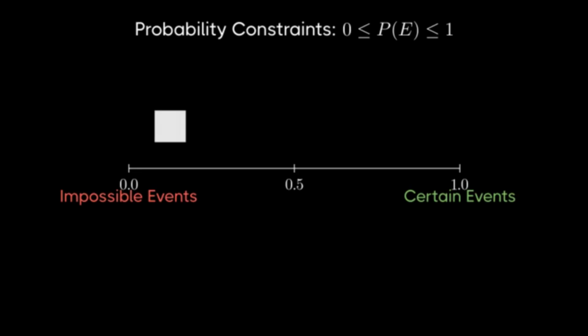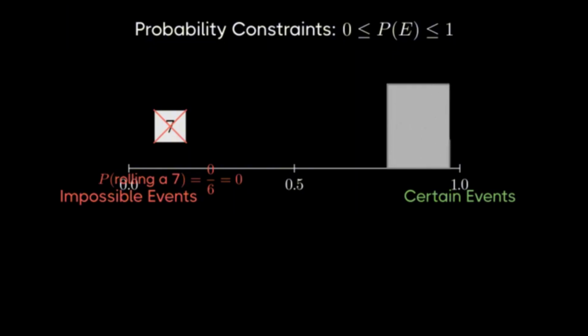Consider rolling a 7 on a standard 6-sided die. If we look at a regular die, the faces only show numbers 1 through 6, so getting a 7 is simply impossible. To calculate this probability, we use the formula: number of favorable outcomes divided by total number of possible outcomes. Since there are 0 ways to roll a 7 and there are 6 possible outcomes when rolling a die, the probability is 0 divided by 6, which equals 0. This event sits exactly at the 0 point on our probability scale.